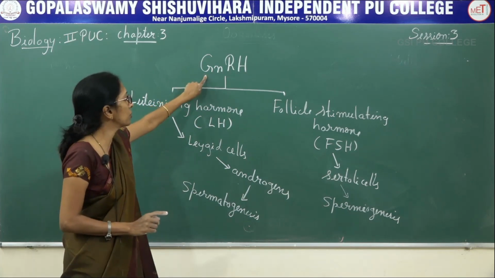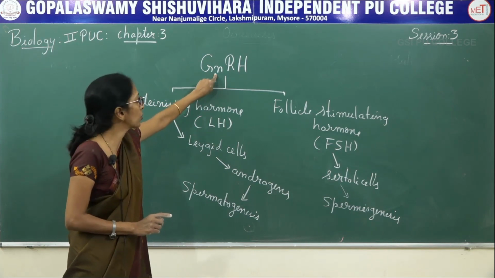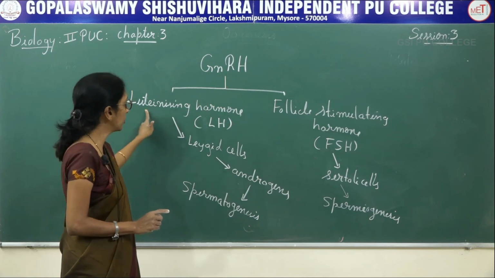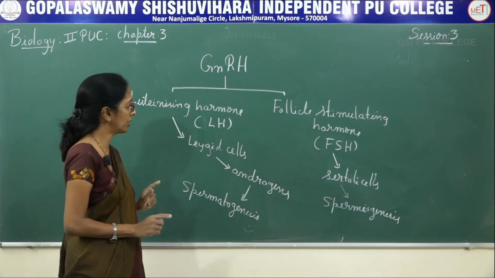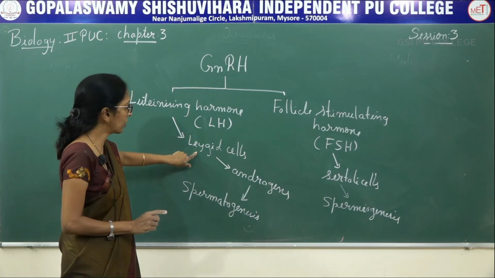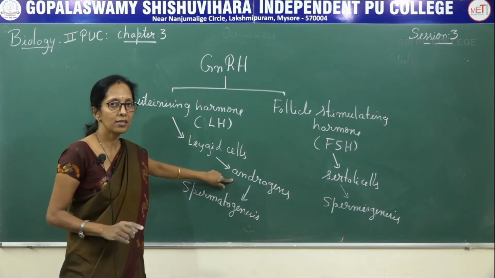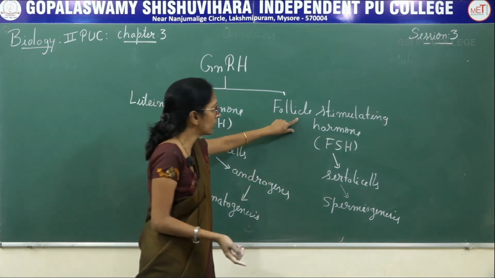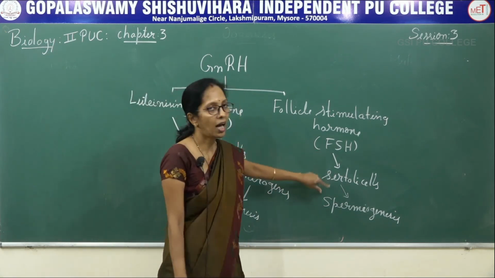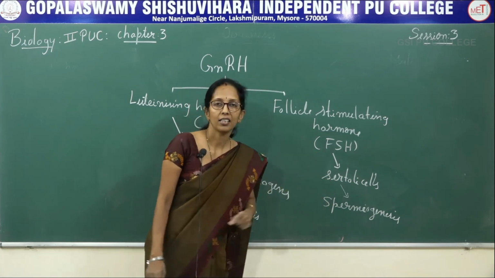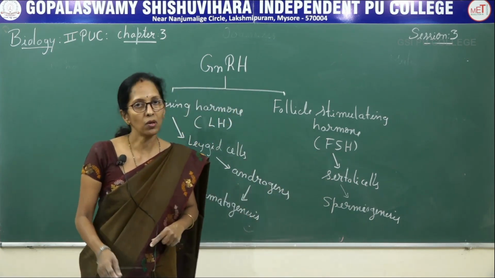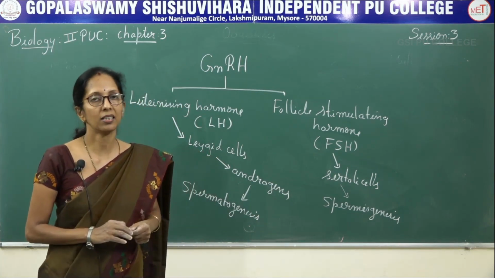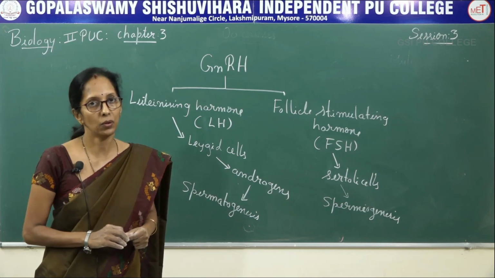Spermatogenesis starts at the age of puberty, mainly due to the release of gonadotropin releasing hormone. There are two types: luteinizing hormone and follicle stimulating hormone. LH acts on Leydig cells, which induces the synthesis of androgen, which induces spermatogenesis. Follicle stimulating hormone, FSH, acts on Sertoli cells, which induces spermiogenesis. So this is about the gametogenesis that takes place in the reproductive gonads.